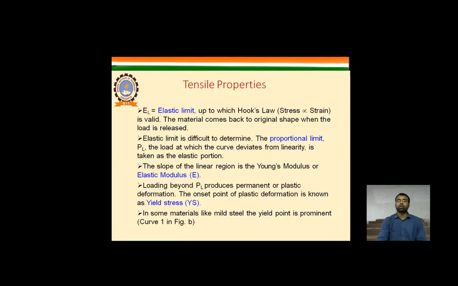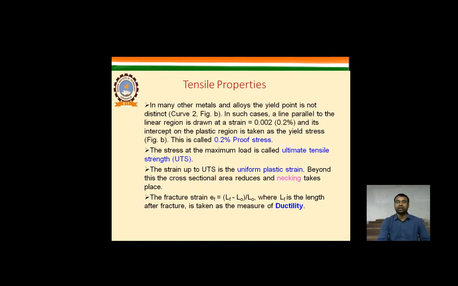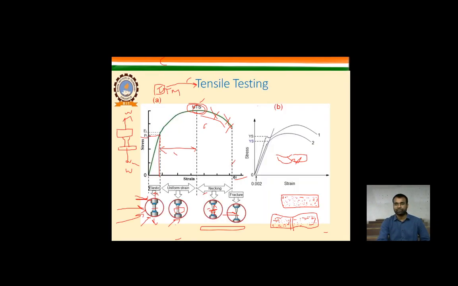And the slope of the linear region is the Young's modulus, the elastic modulus E, and the load beyond the PL produces permanent deformation, that is, plastic deformation. The onset point of plastic deformation is known as the yield stress. In some materials like mild steel, the yield point is prominent, as you can see in the first figure, that the yielding starts after the EL.